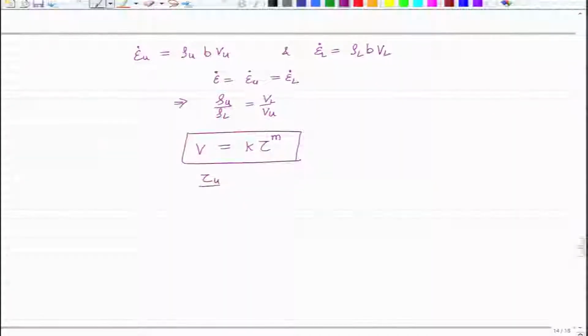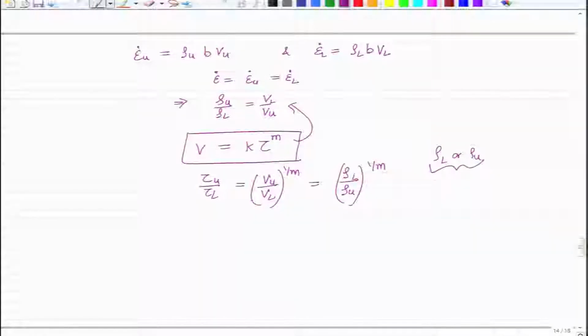So, tau u by tau L from this equation we know is equal to V u by V L to the power 1 by m, and from this equation we know that it is equal to rho L by rho u to the power 1 by m. And remember, when we are writing dislocation density rho L or rho u, we are only referring to mobile dislocation density.